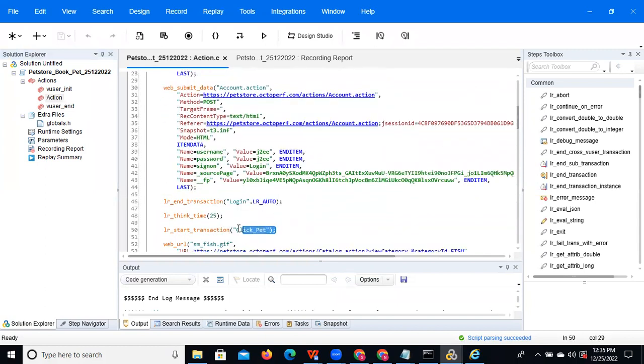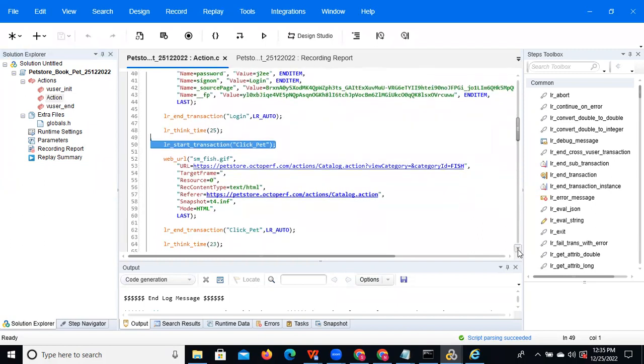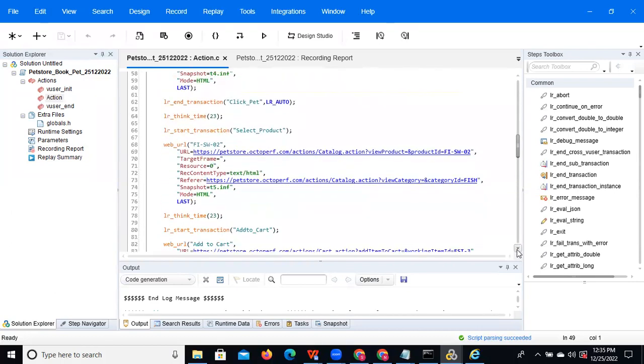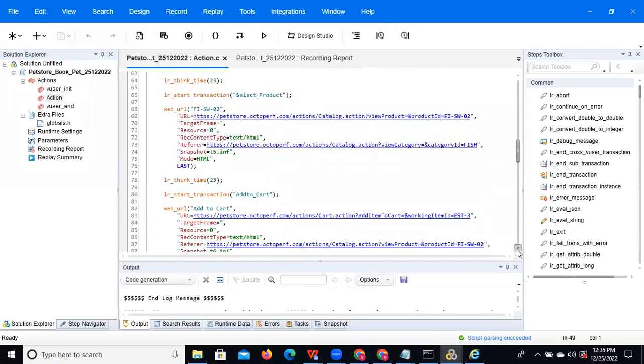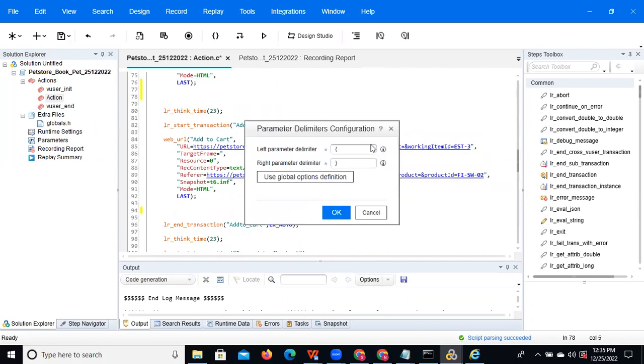And again we click on pet, which means we are selecting our pet, whether it is a fish or dog or birds, we selected that. And after that we are selecting the product. In the pet we have different types. You are selecting for that pet. Okay, then after that, what we did.